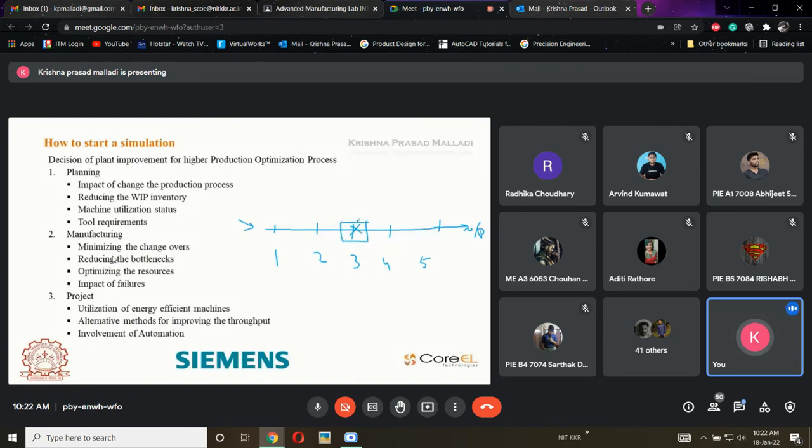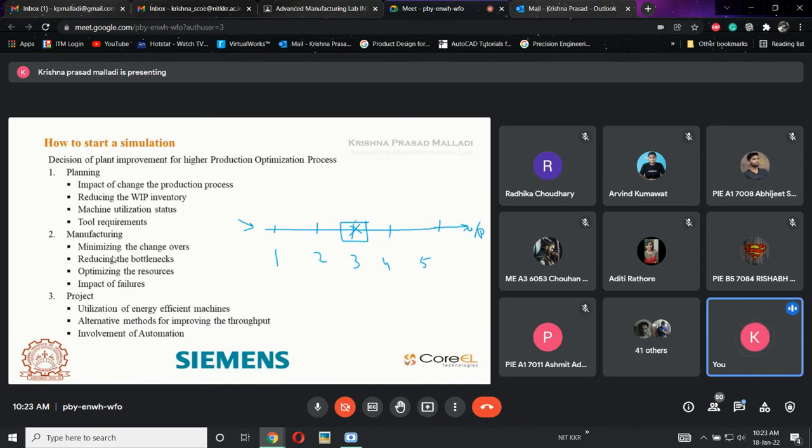Now what will happen to the production? Production will stop. Why was it stopped? Because the third has faults in it, so we can't go forward without doing the third. This is a step-by-step procedure, which means the part needs to enter each and every step, and only then will it exit from this one.